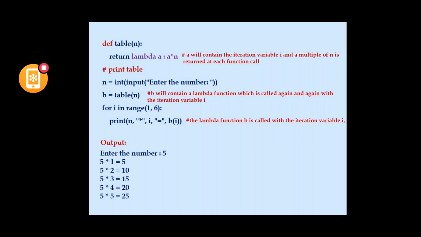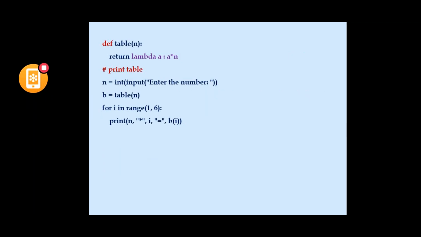So our task is to print the table. So I have to enter a number that is entered. Now the table is a function which I am defining, a user defined function, and I am passing the argument n.